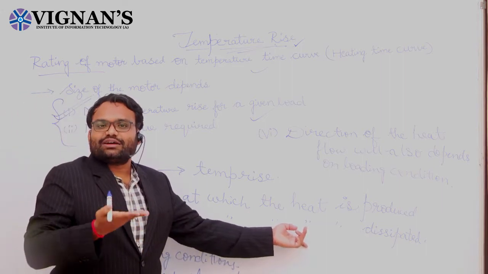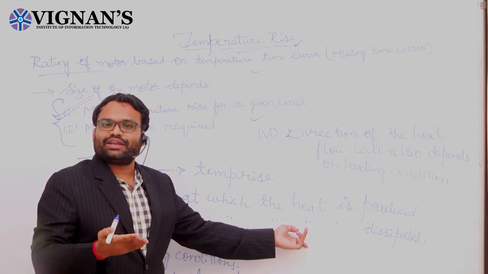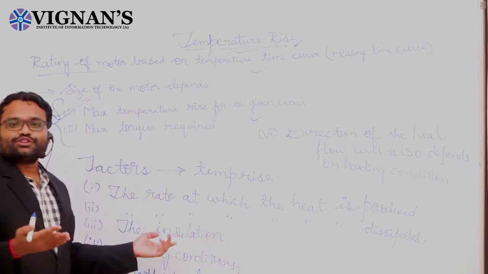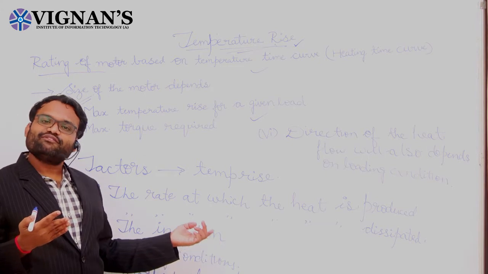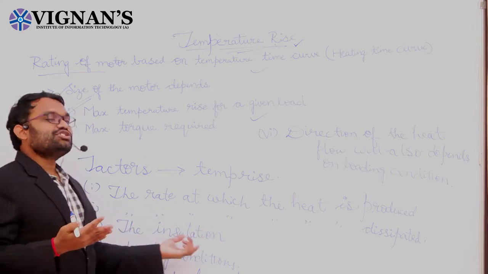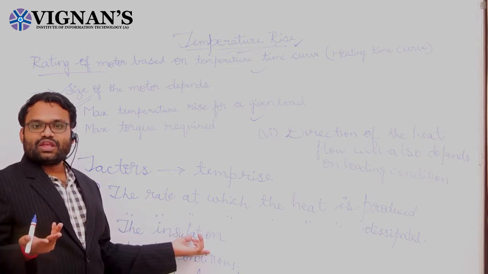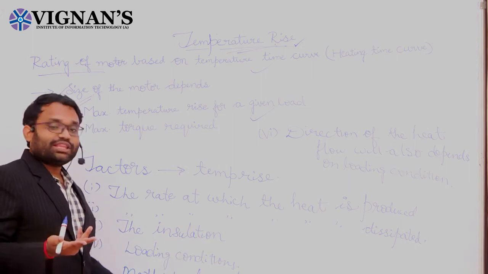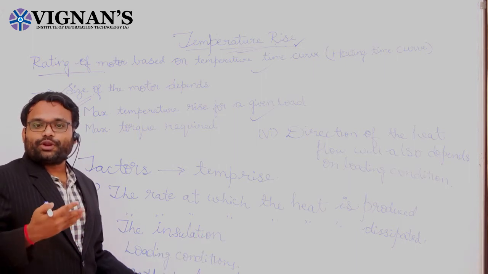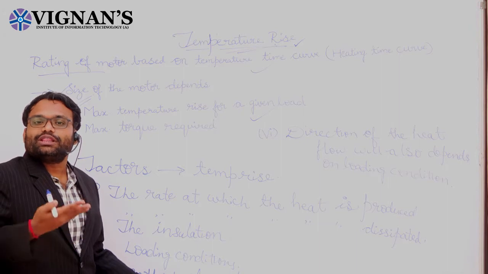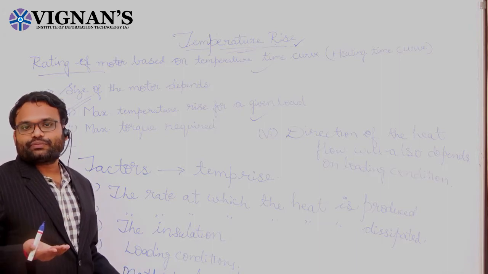After getting heated, the motor has to dissipate the heat, right? So dissipation is also one of the important factors. The next is the insulation of the motor, and next the method of cooling. What is the appropriate method we are using in order to cool that motor, right?